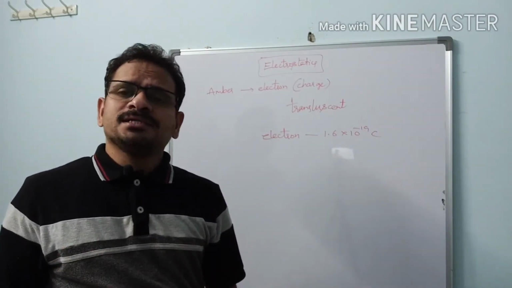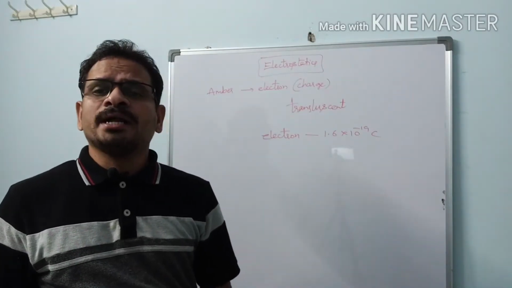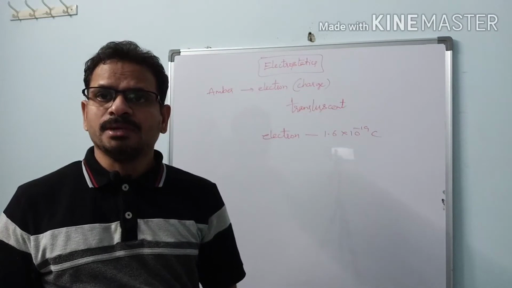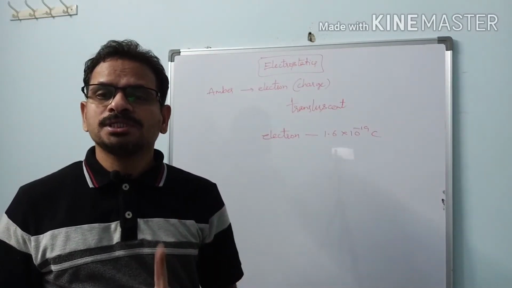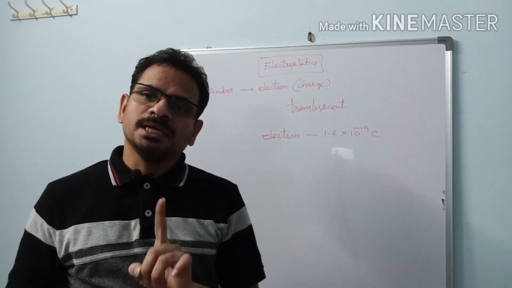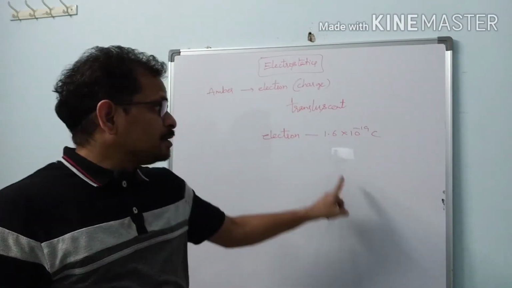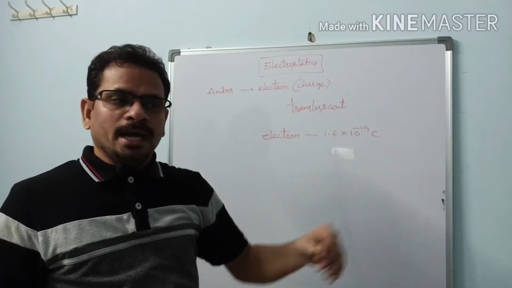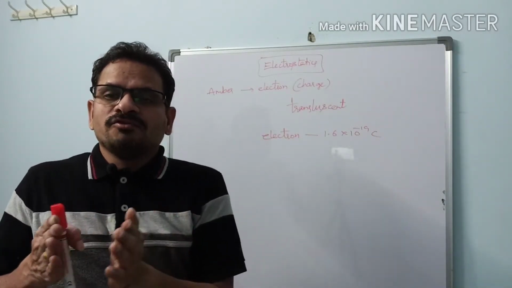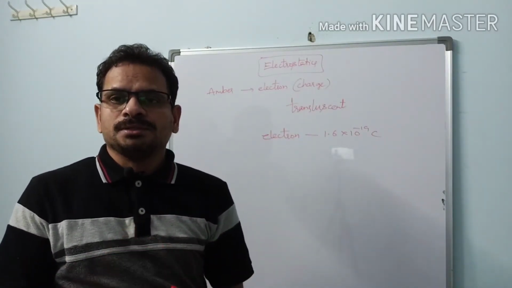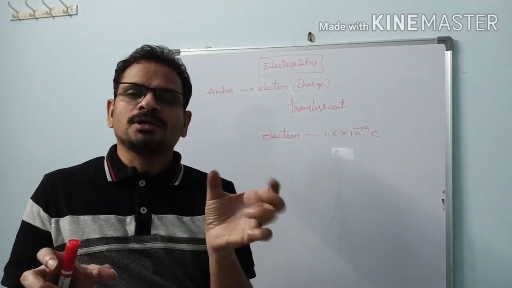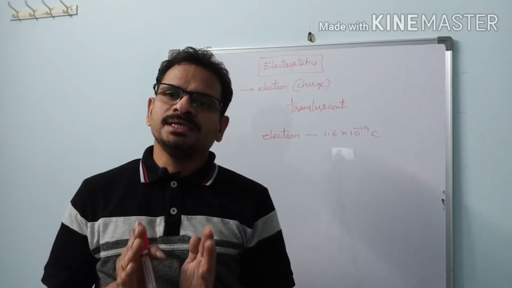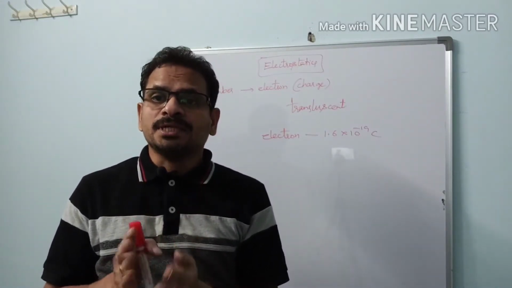The atom contains an equal number of protons also, and the charge of a proton and the charge of an electron are equal in magnitude but opposite. So a proton is a positively charged particle, whereas an electron is a negatively charged particle. In the atom, the number of electrons is equal to the number of protons. So the total negative charge and total positive charge are equal in an atom. Hence an atom is considered to be electrically neutral.